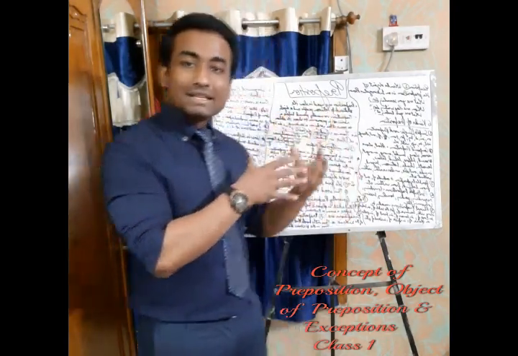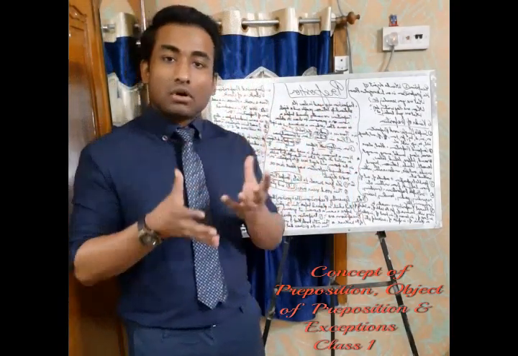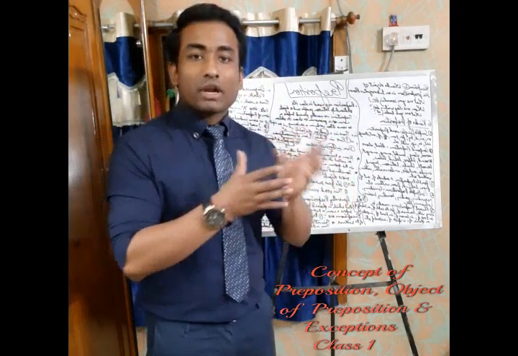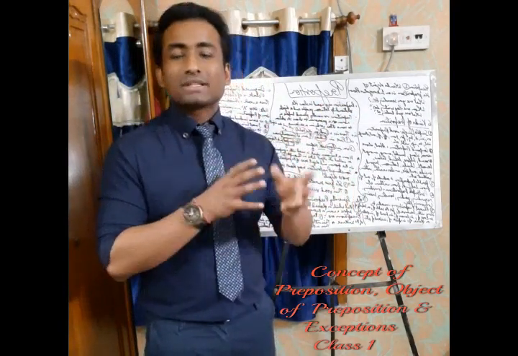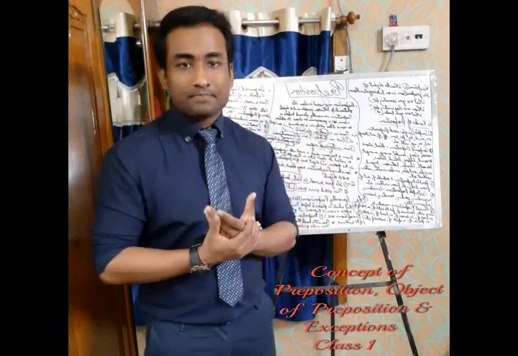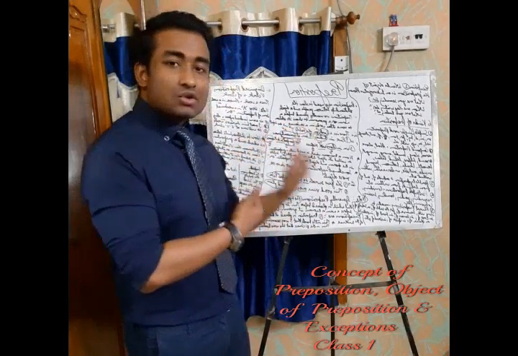The preposition is a word or a group of words used before a noun or a pronoun to show its relation with other words or to bring a meaning into a sentence. Let's go to the next example.